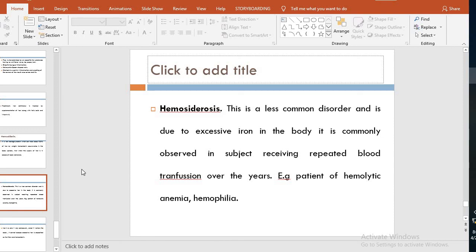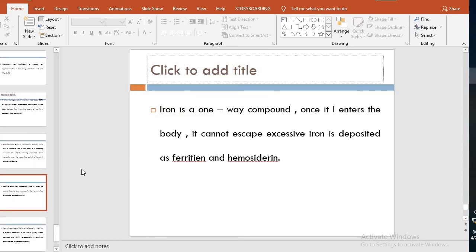छोटी सी भी चोट लग जाती है तो उसमें बहुत ज़्यादा bleeding शुरू हो जाती है. These are the patients in which repeated blood transfusion has to be given. इनमें repeatedly हमें blood transfusion देनी पड़ती है. तो यहाँ पे this is a chance that there should be development of hemosiderosis. It is a one way street as we study, and once iron enters the body, it can't escape. Excessive iron is deposited as ferritin and hemosiderin.